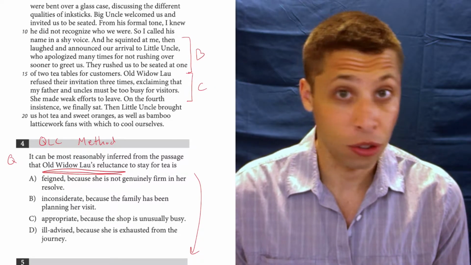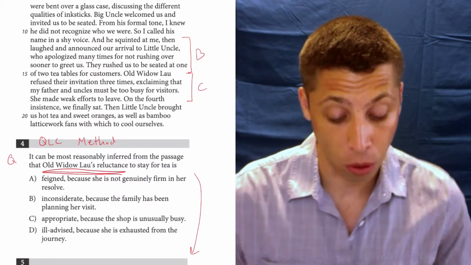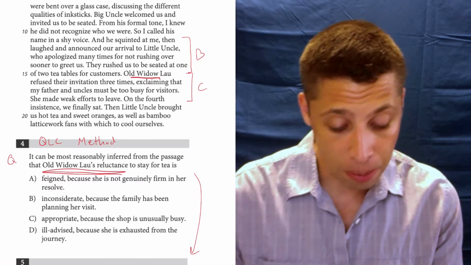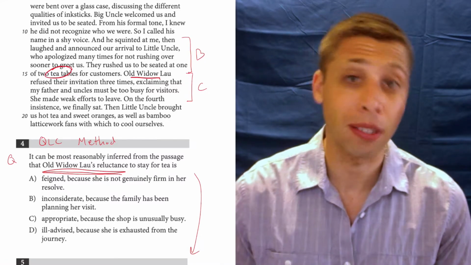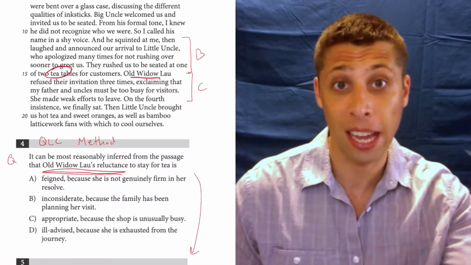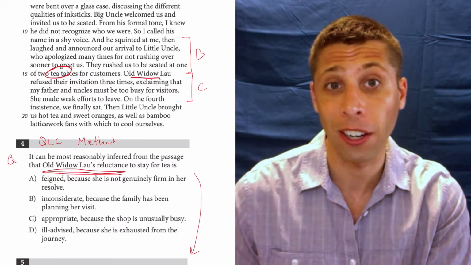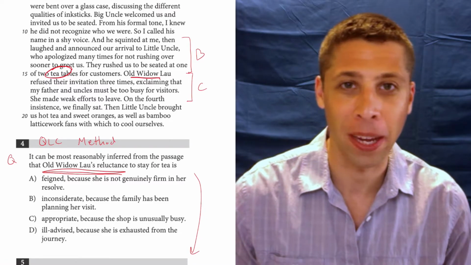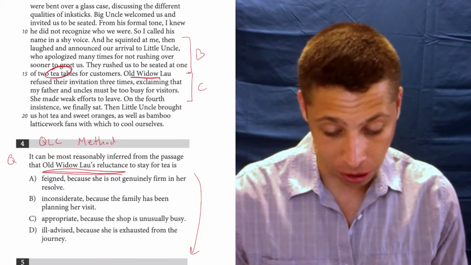Okay, well, there's certain things that match, so it's definitely talking about old widow Lau, the right person. It doesn't say tea explicitly, but remember, I just read that they were talking about tea in the previous sentence, so that actually does help me understand what I'm reading about here. Sometimes the wrong line references still provide valuable information. So we get the context. They're talking about the tea.